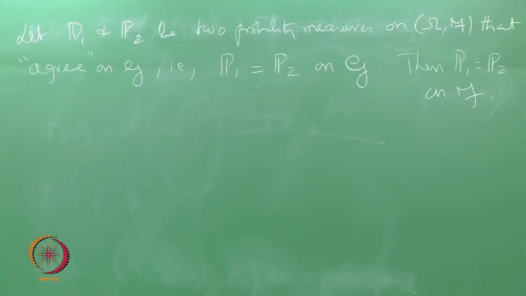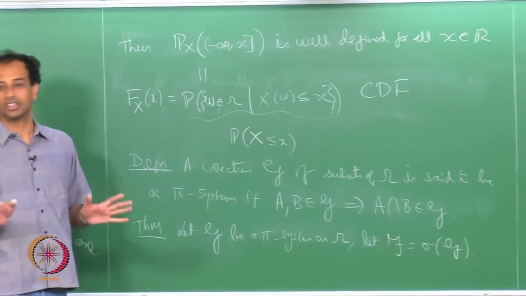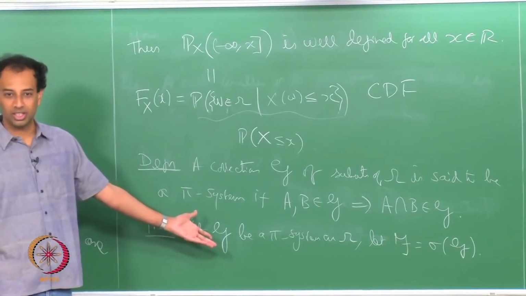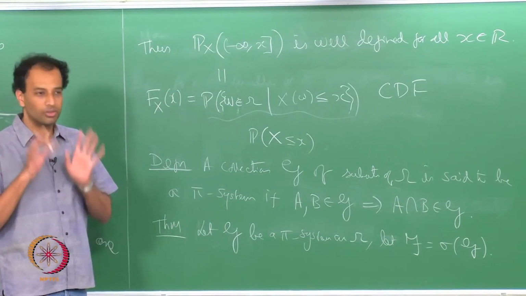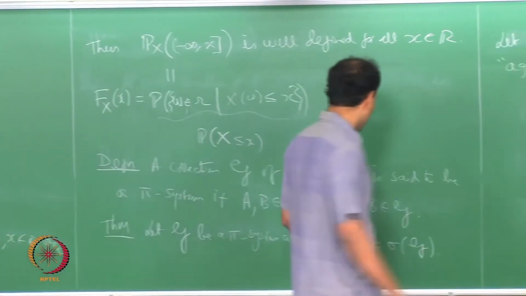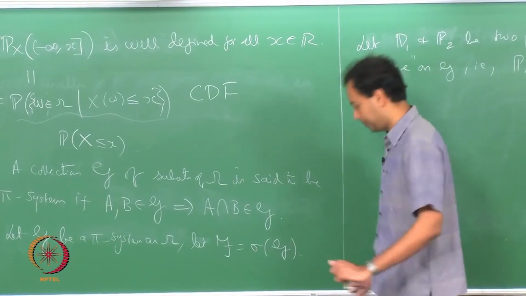So, this theorem is a non-trivial result from measure theory, and we will just use it. I will just tell you what it means. You are given this pi system. A pi system is nothing but a collection of sets closed under finite intersections, that is all. And let us say F is the sigma algebra generated by G.